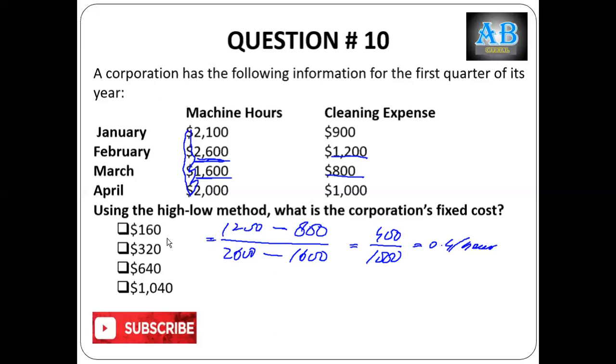So this is the variable cost per hour. Now, total variable cost at any activity level, let's take the lower activity level, which is 1600. So 1600 times 0.4 equals to,